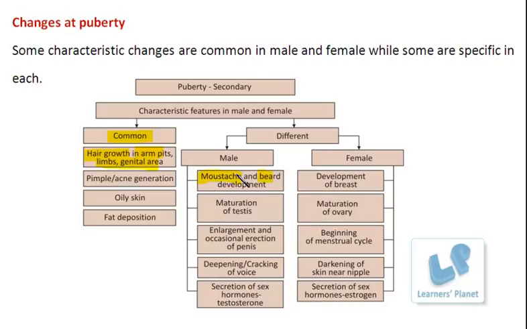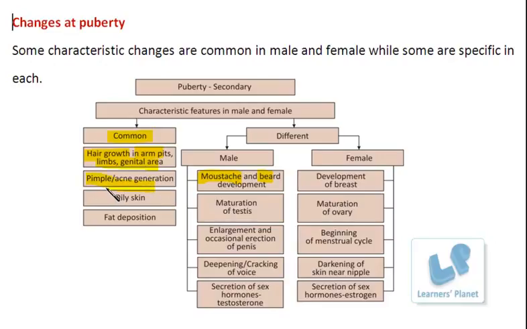So this growth of hair is an indication that the secondary growth is now beginning, right? How much hair growth is going to take place among different individuals, that intensity and frequency, is going to vary.